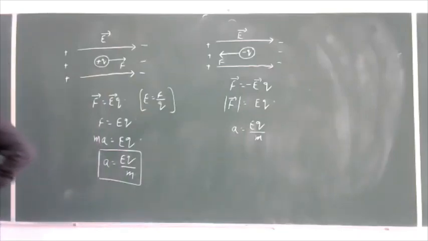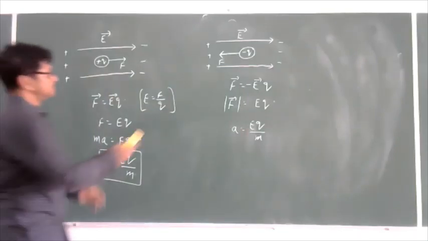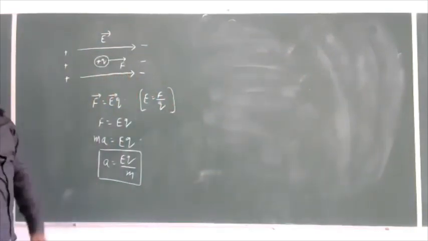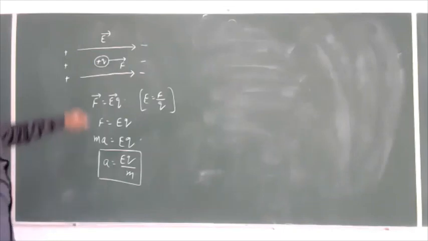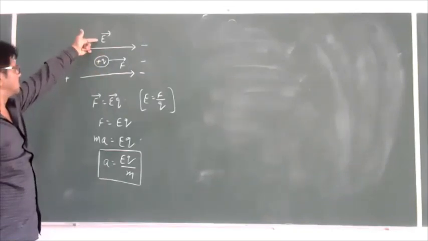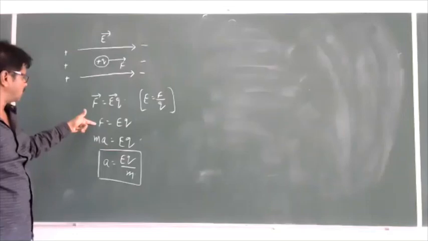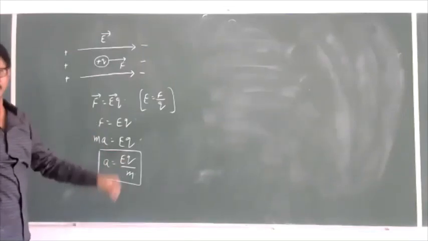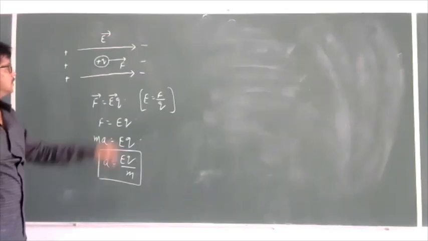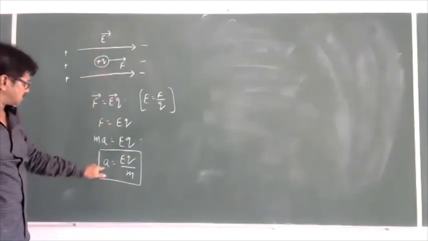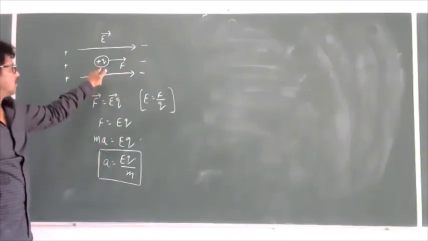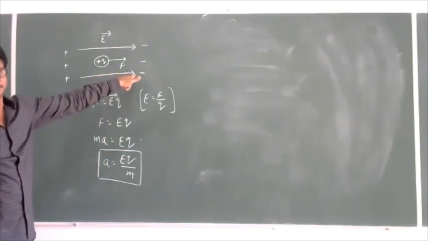This is the case I am considering now. When a positively charged particle is placed in an electric field, it will experience a force. Because of that force, the acceleration will be EQ by M. Then, as it has an acceleration, the velocity will not be uniform.